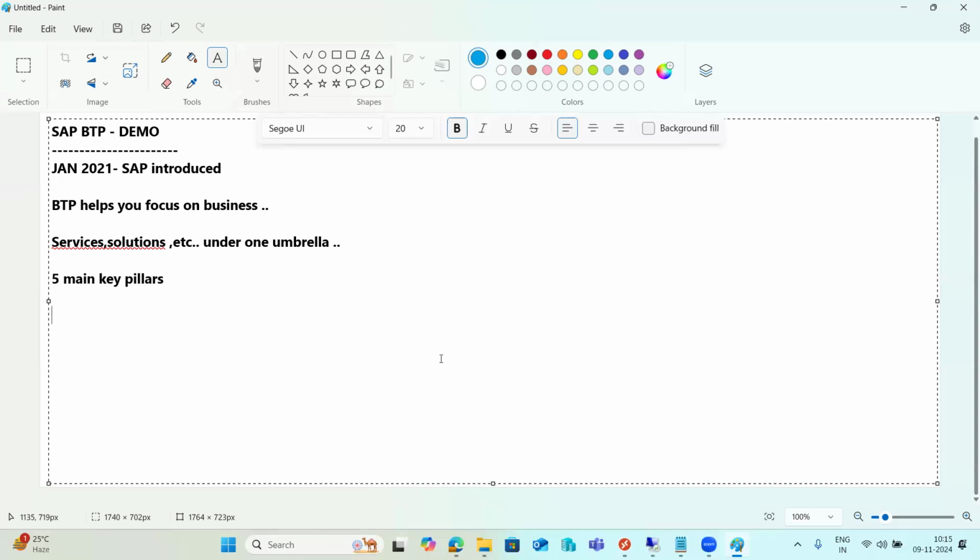In that, the first one is development, application development related services. The second one is automation related services, right? The third one is integration related services.